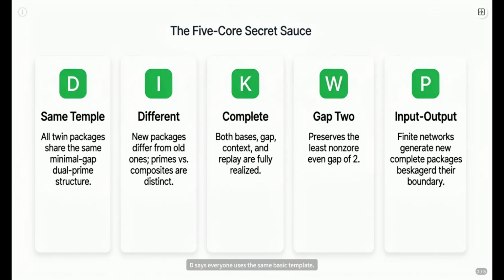D says everyone uses the same basic template. I insist the new dish is different from the old ones, no relabeling. K demands everything is complete: basis, gap, context, the whole shebang. W is picky. Only the gap of 2 will do, and both numbers must be prime. P is the engine. Take any finite collection of known twin pairs, and it spits out a brand new one beyond its boundary. Each core has its job ensuring rigor.